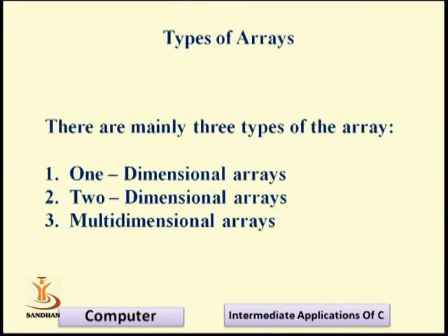Yes, sir. The types of array are one dimensional, 2 dimensional, and multi-dimensional, because an array is a derived data type. It is not a fundamental one, and fundamental data types have some limitations, while an array has better features of the C language. So C provides 3 types of array: first one dimensional, second two dimensional, and third multi-dimensional.